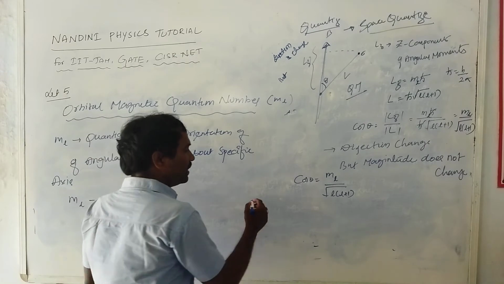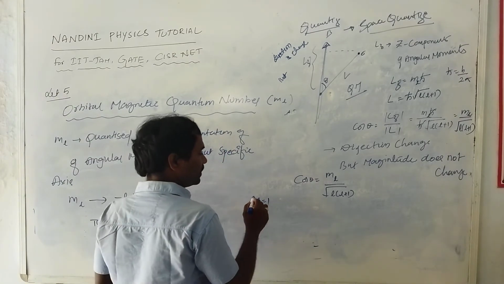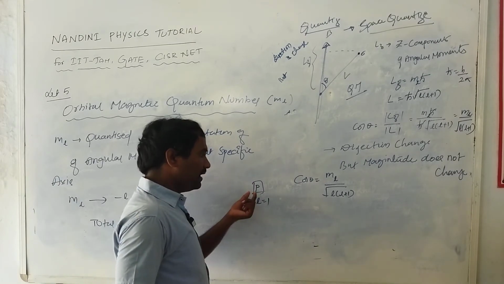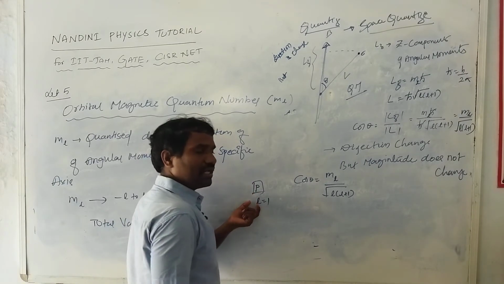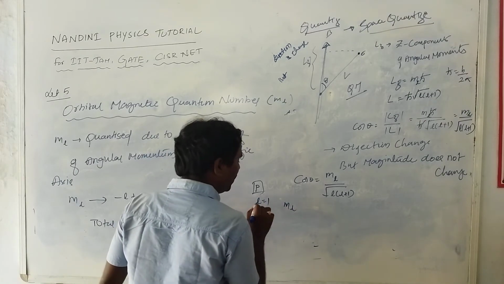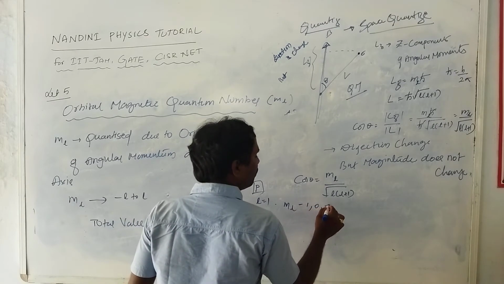If you consider the L is equal to 1 state, L is equal to 1 means it is a p state. The p shell contains L is equal to 1. Therefore the ml values corresponding to L value 1 will be 1, 0, minus 1.